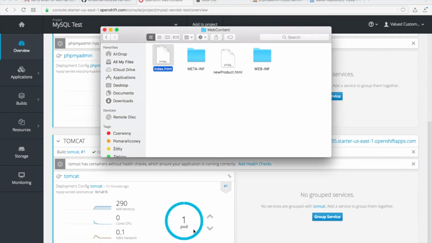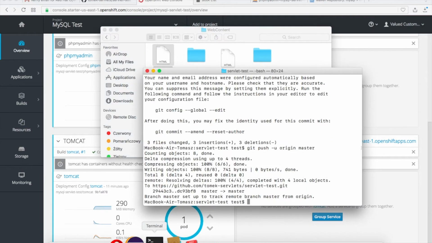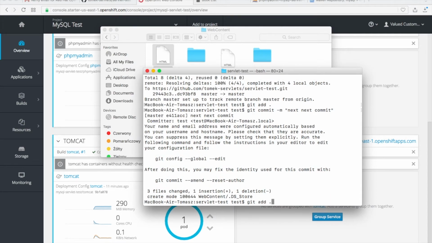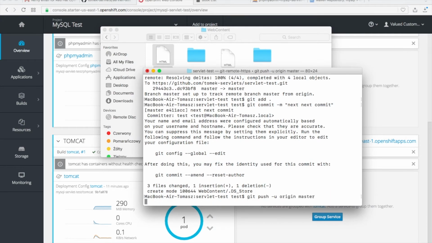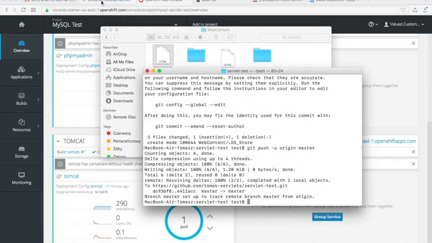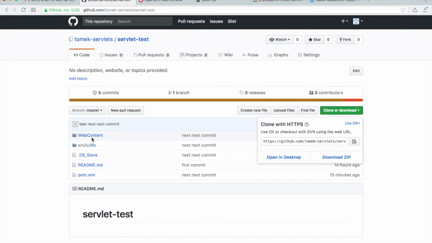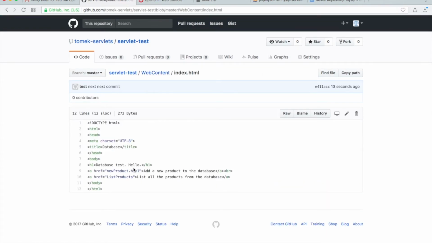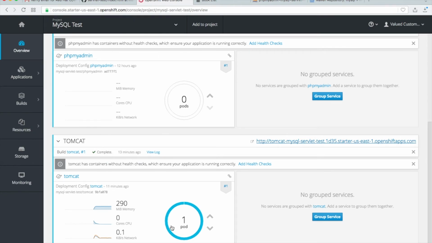So let's put it on GitHub. Add, commit, and then push. Let's go to GitHub to see that everything is okay. Web content, this is our index. And you see this hello here, it works. So we have a new version of our application, and we would like to deploy it to